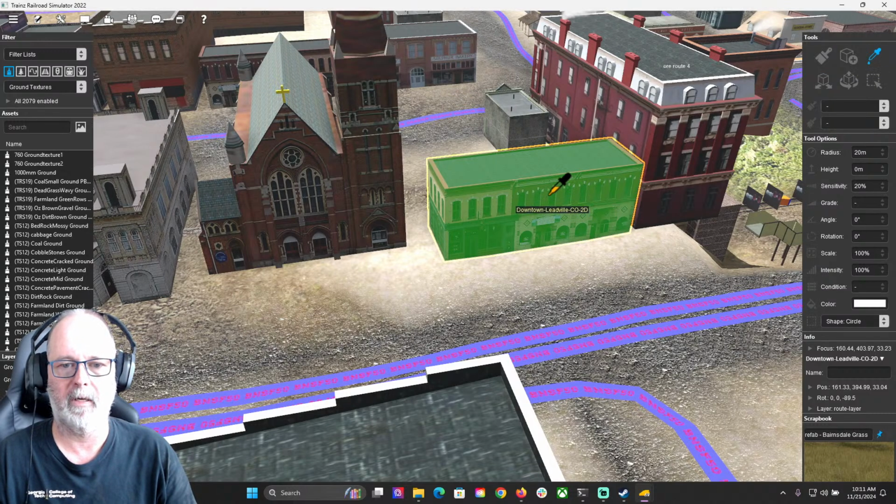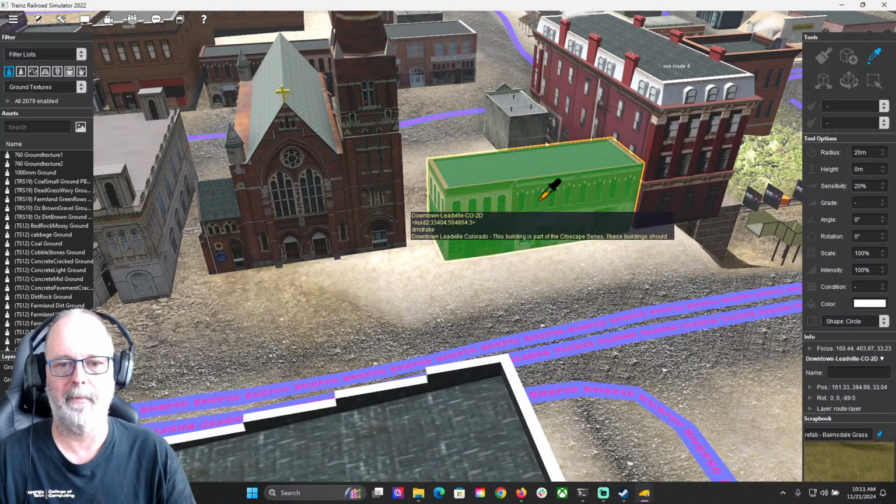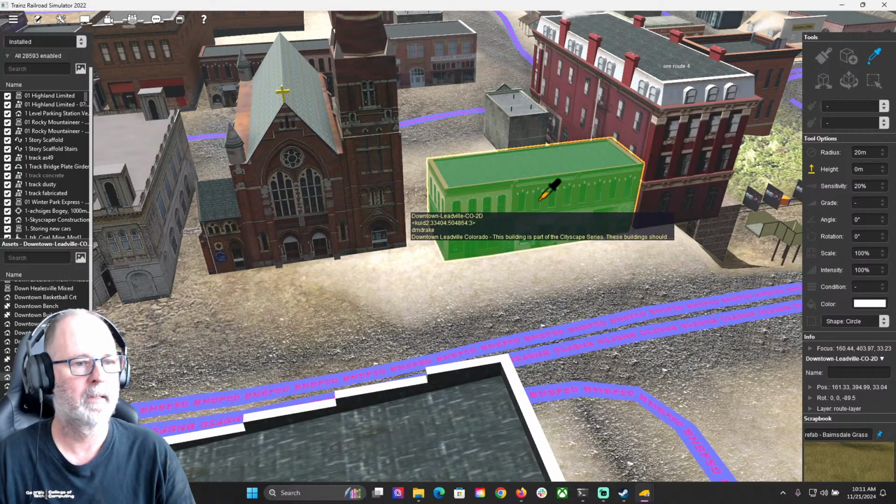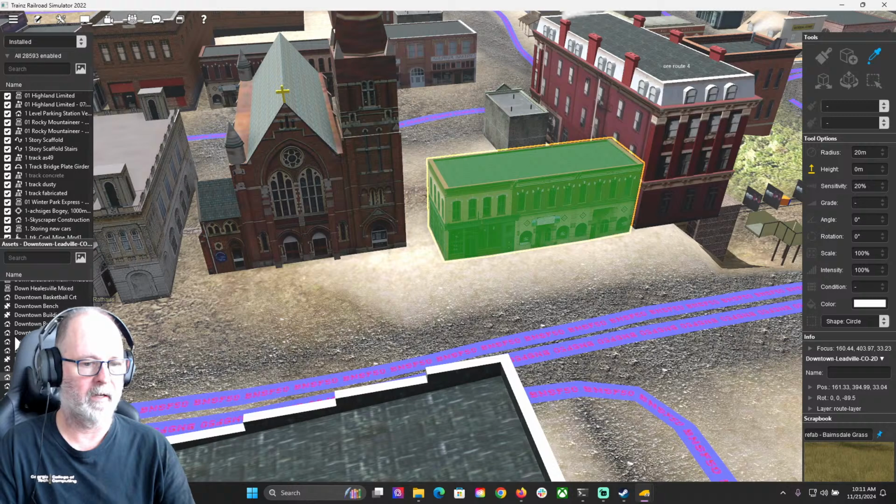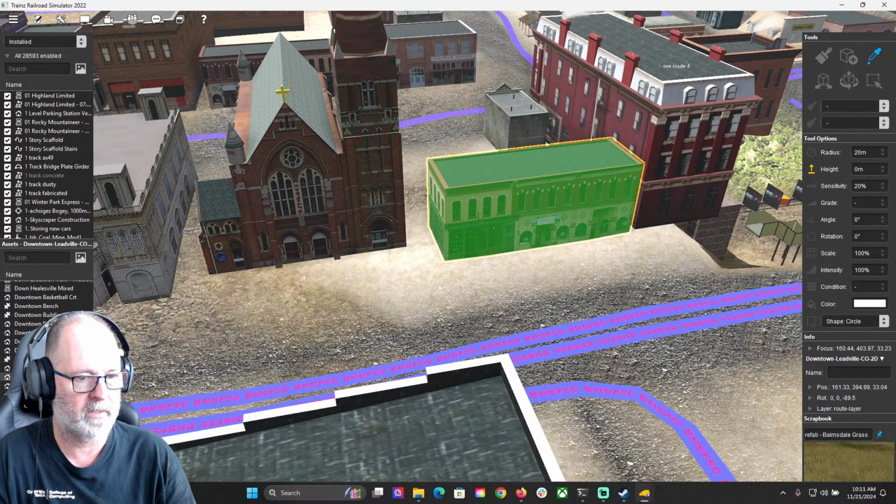You just get the eyedropper, and this says downtown Leadville, Colorado. So this is a building from downtown Leadville. Fair enough. The guy who built the route wasn't going to scratch build every single building for Virginia City, and I probably won't either when I build the route. But that's actually downtown Leadville, Colorado. Let's take a look at some other assets here and see where they're from. I'm still in the eyedropper.